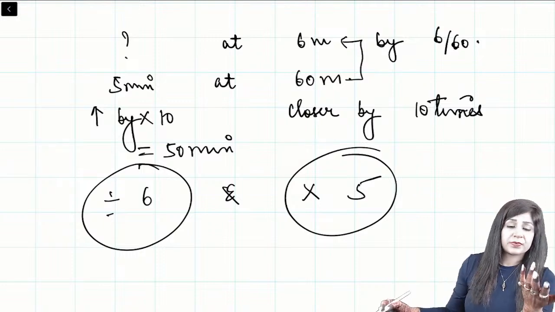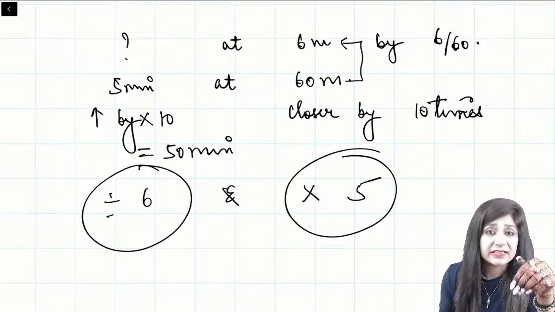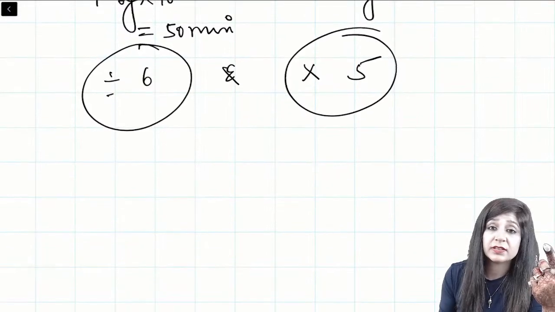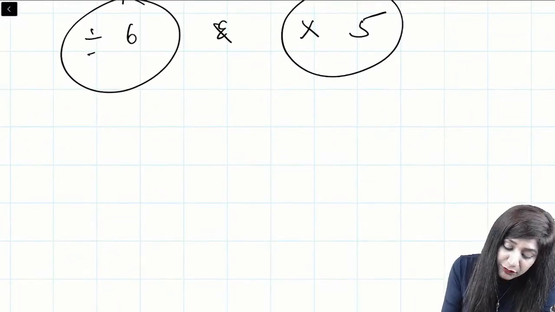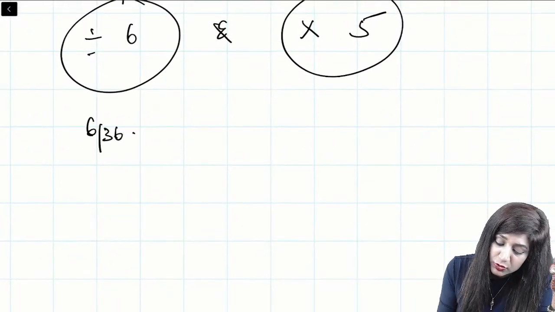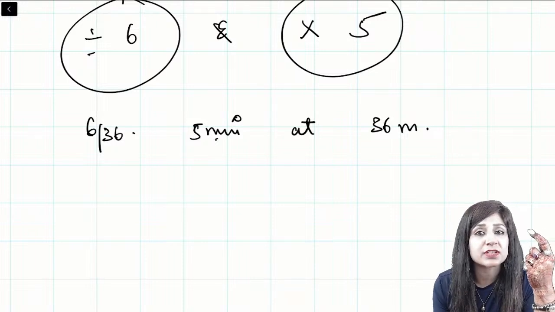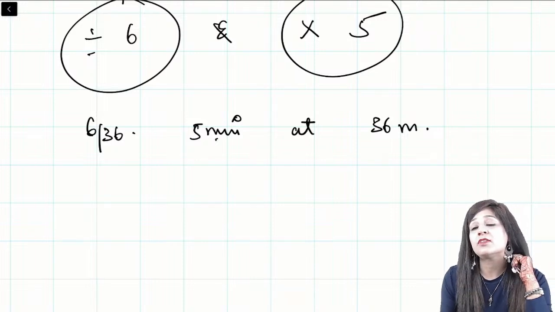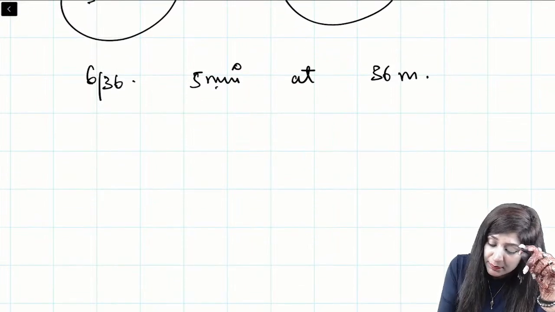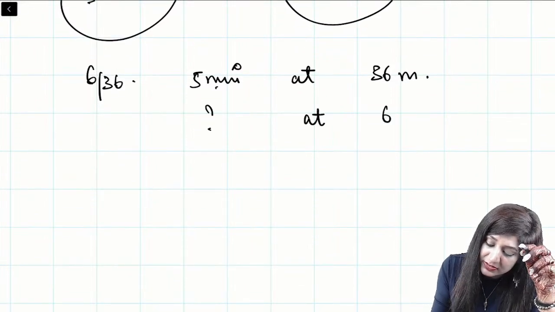If you can remember this, you can do questions like this also. If you understand how much closer he is going, like if I talk about 6 by 36, he will make an angle of 5 minutes at 36 meters. If he has a visual acuity of 6 by 36, then what is the angle made at 6 meters, guys?